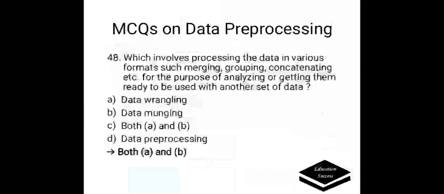Which involves processing the data in various formats such as merging, grouping, concatenating, etc. for the purpose of analyzing or getting them ready to be used with another set of data? A. Data wrangling. B. Data munging. C. Both A and B. D. Data preprocessing. Correct answer is both A and B.